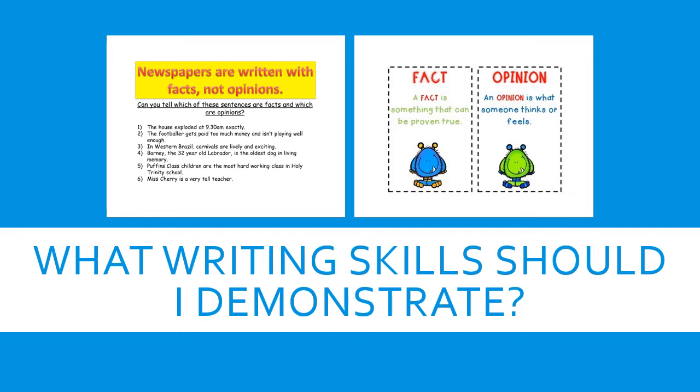And if you need a little bit of practice with that, we've got some sentences here on this poster which you can decide whether they are facts or whether they are opinions. So have a look just now in your waggle example and see if you can colour in the facts in the colour of your choice. So those are the things that can be proven to be true.